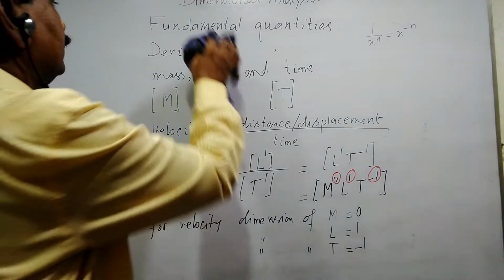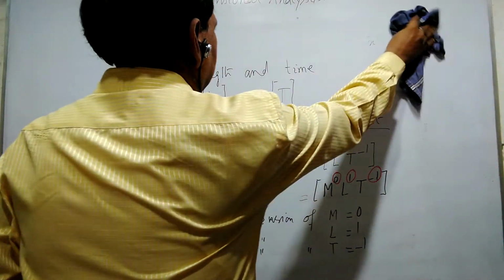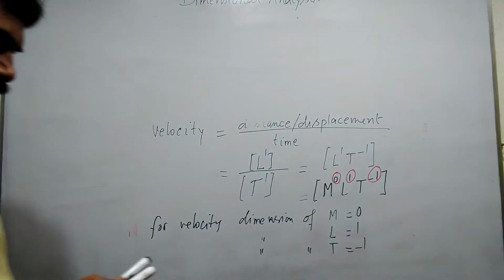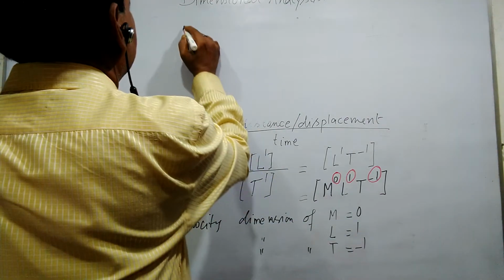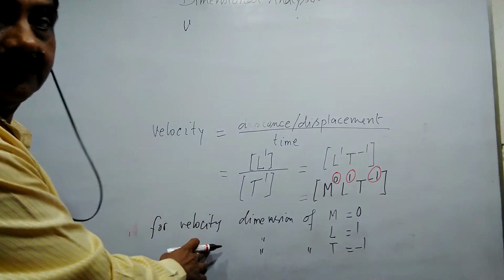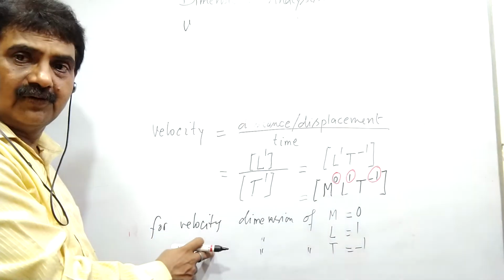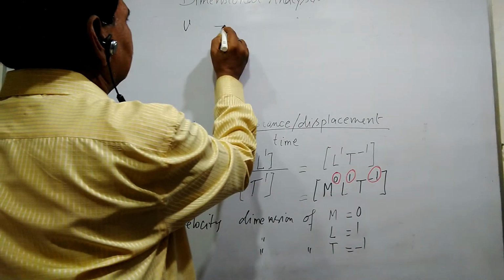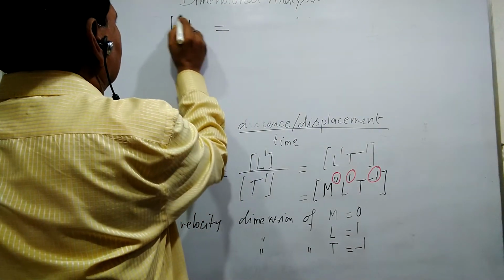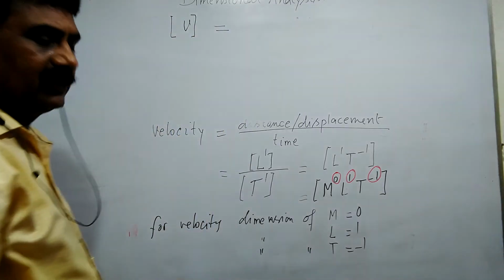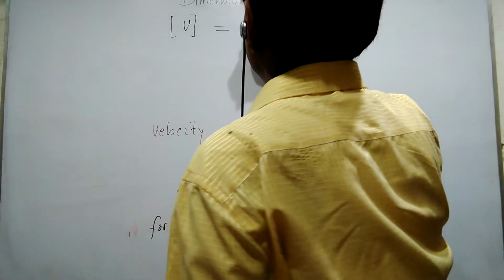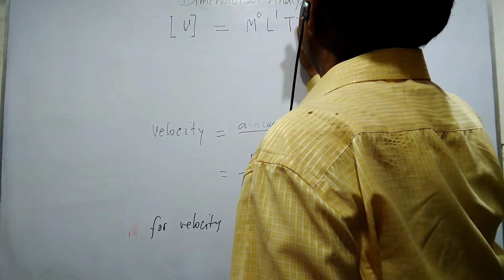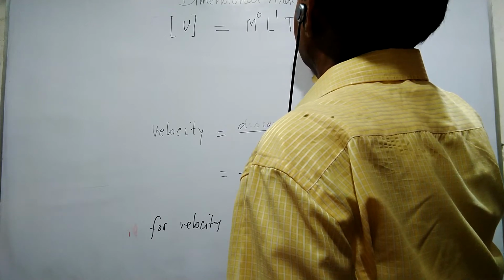Now suppose we use the letter v for velocity. We write it like this: dimension of [v] equals M to the power 0, L to the power 1, and T to the power minus 1.